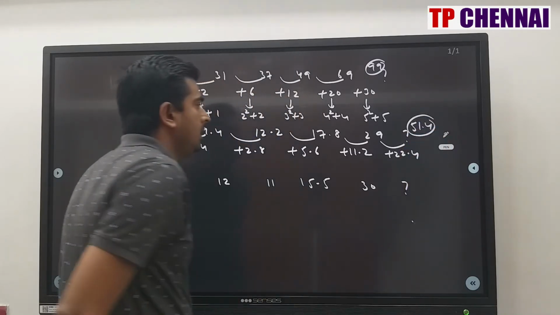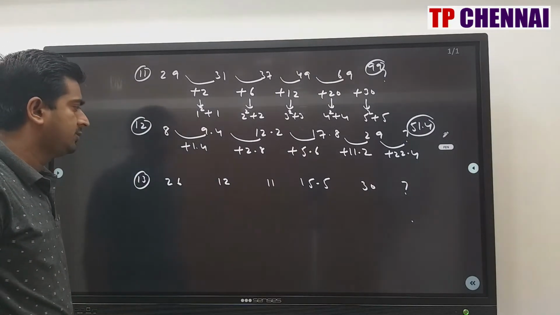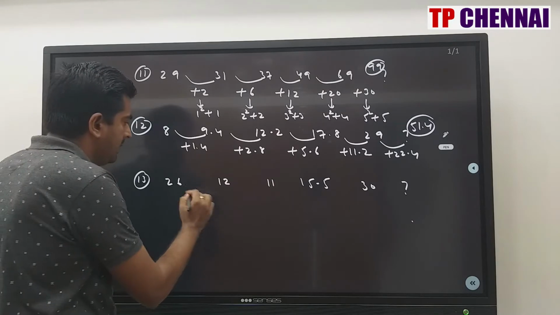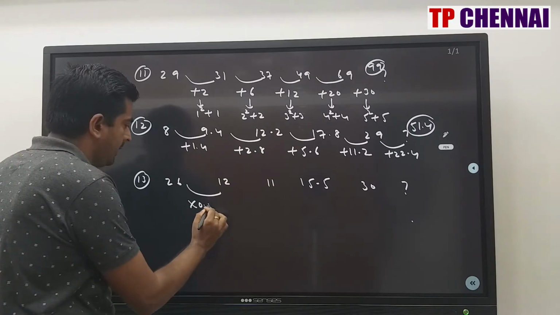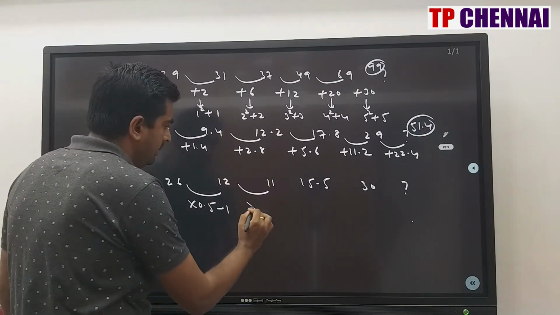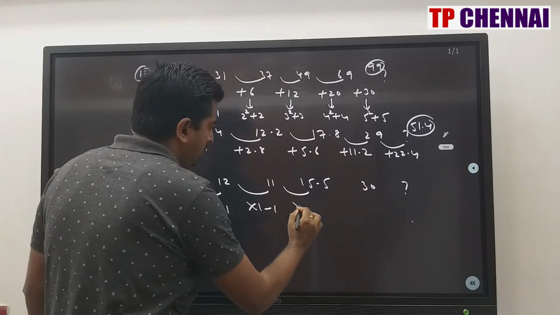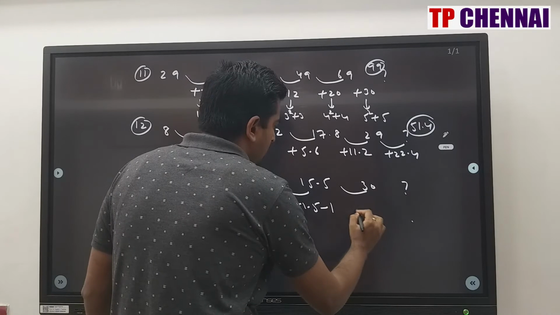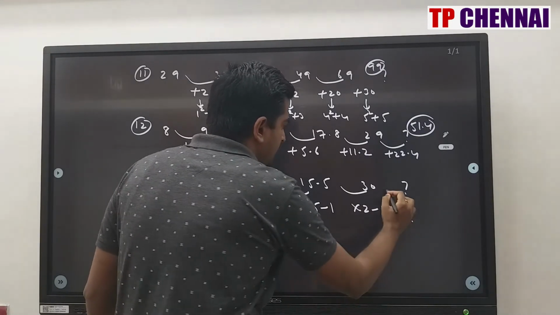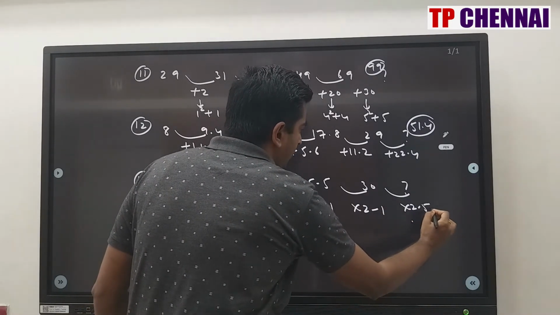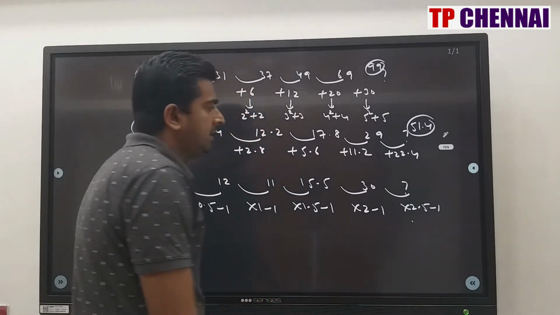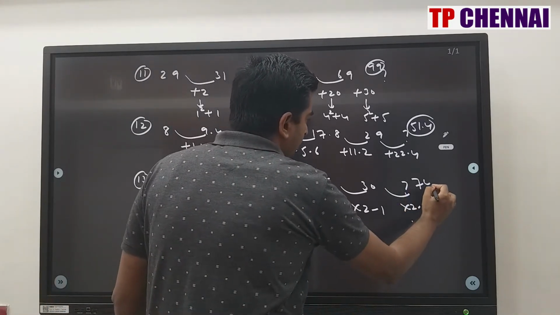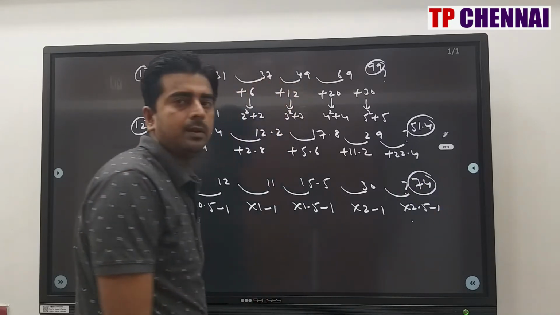51.4. Next one, 26, 12, 11, 15.5, 30, question mark. Half only, right? This is into 0.5 minus 1. This is into 1 minus 1. This is into 1.5 minus 1. Then this is into 2 minus 1. So this should be into 2.5 minus 1. What is 30 into 2.5? 75 minus 1? 74. My answer is 74.